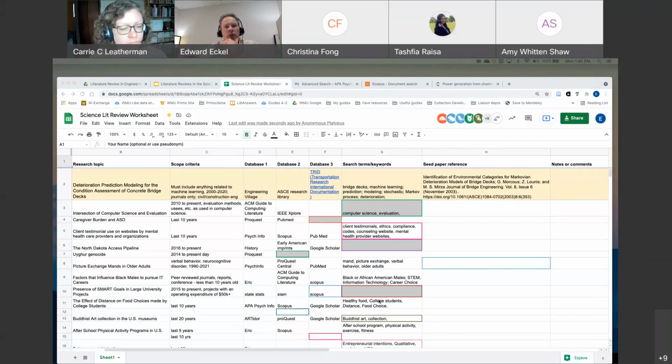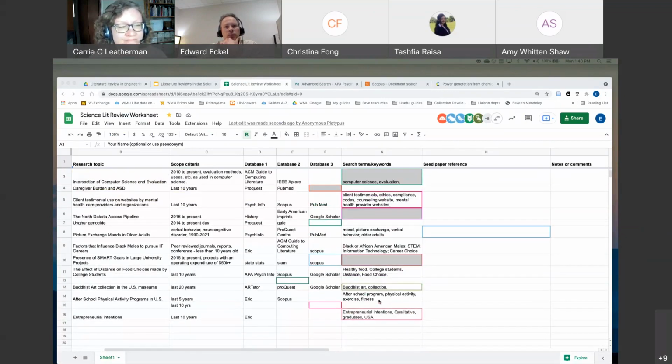I see people are doing a great job. Great job with keywords. Keep in mind synonyms for your terms. So I see someone had physical activity, exercise, fitness. So words that mean the same or a similar idea but are not the same word, include those because you want to search all variations on the term that are relevant for your topic.